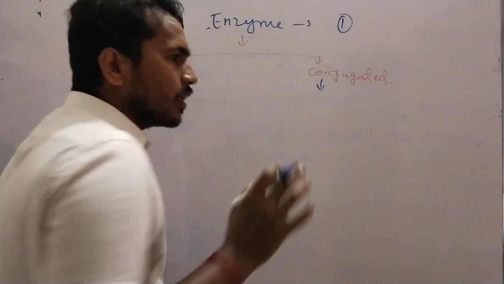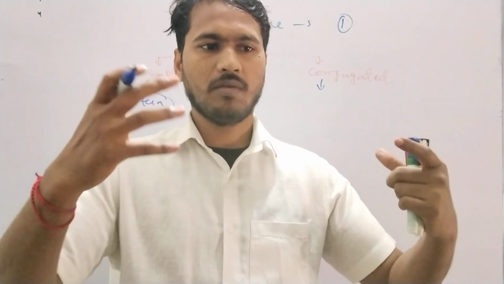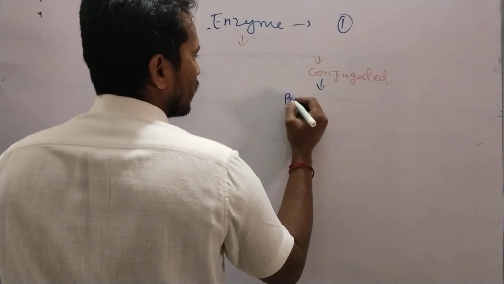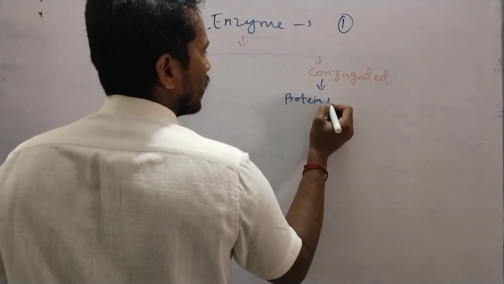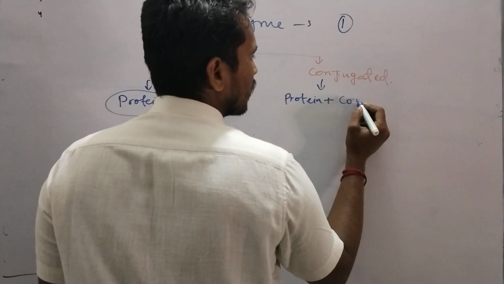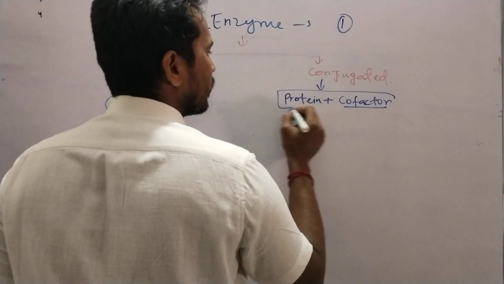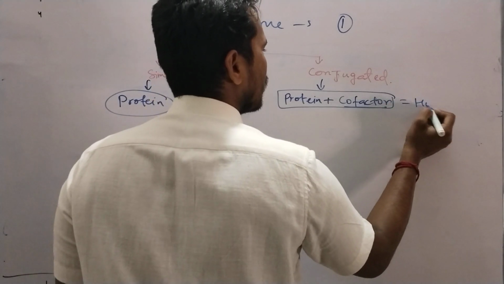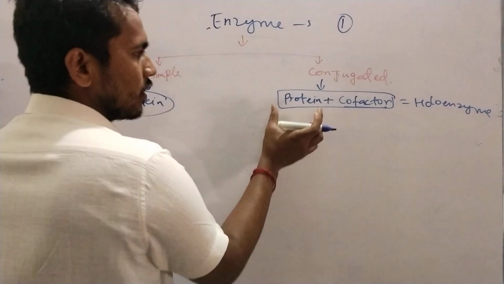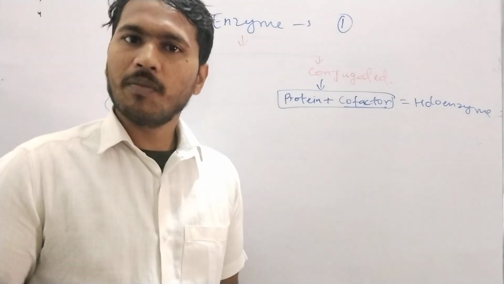Conjugated enzyme means what? In general words, conjugated means two things mixing together. So here the enzyme is protein plus cofactor. Once the protein binds with the cofactor, it is called a holoenzyme. The protein portion alone, without the cofactor, is called an apoenzyme.